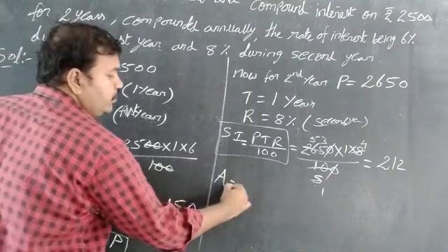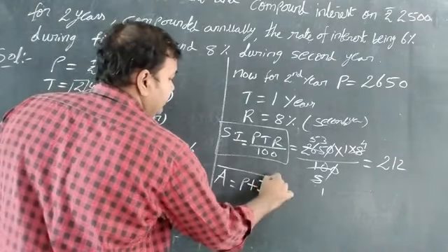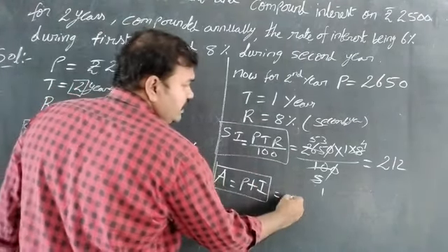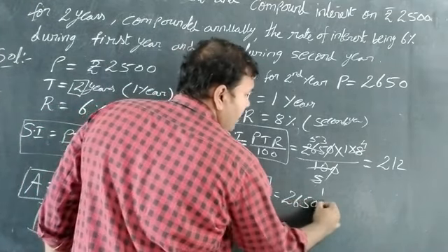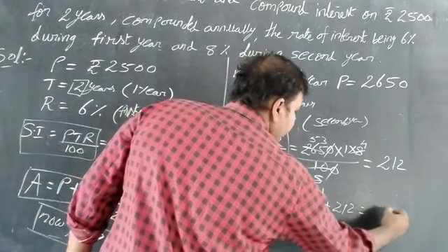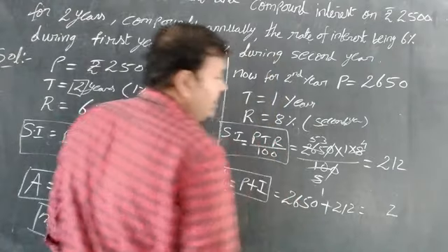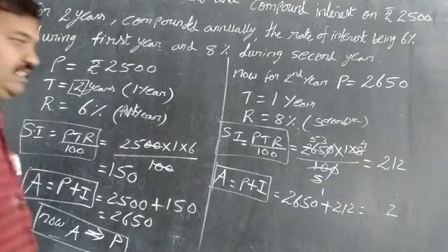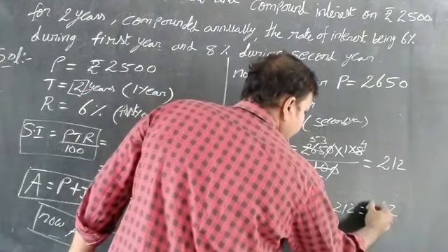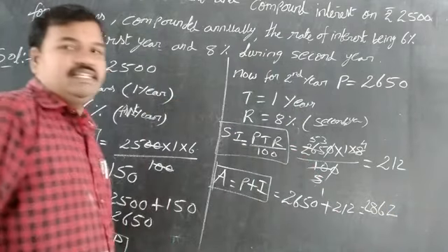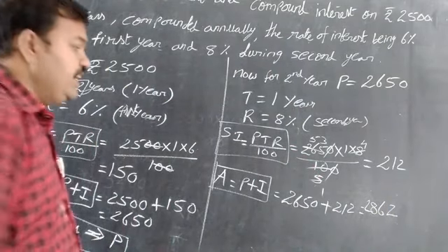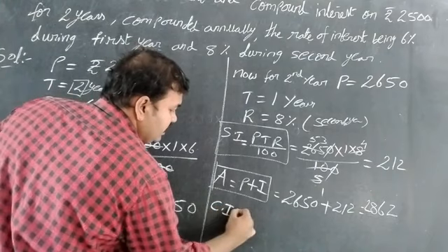Now amount is equal to P plus I. Substituting in the formula, 2650 plus 212 is equal to 2862.